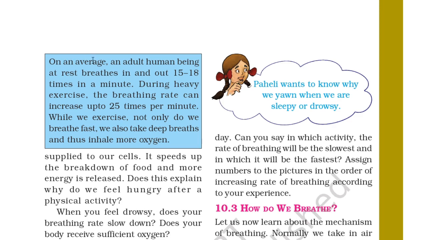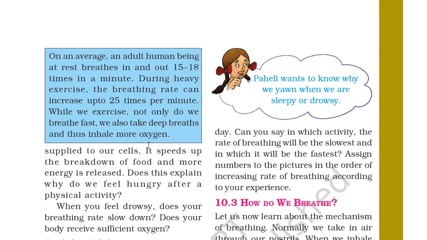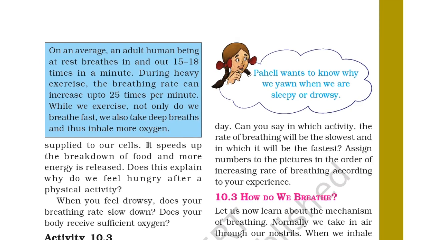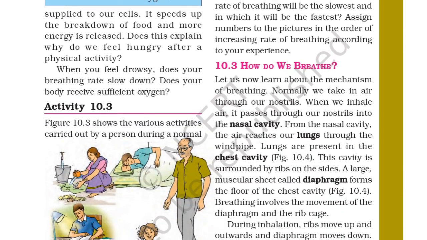On an average, an adult human being at rest breathes in and breathes out 15 to 18 times in a minute. During heavy exercise, the breathing rate can increase up to 25 times per minute. While we exercise, not only do we breathe fast, we also take deep breaths and thus inhale more oxygen. So when we are doing exercise, we inhale more oxygen, and the rate goes up to 25 times per minute. Activity 10.3.